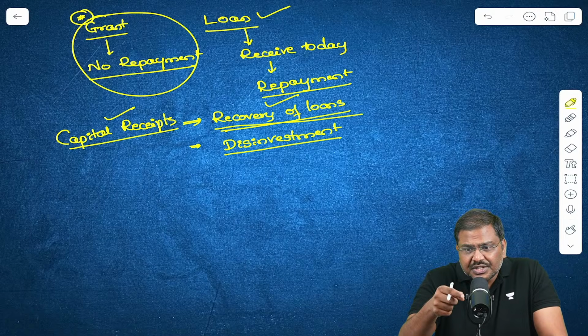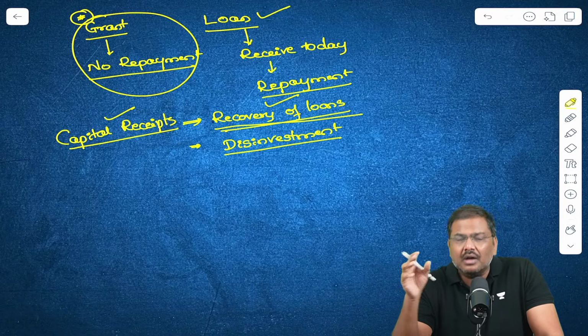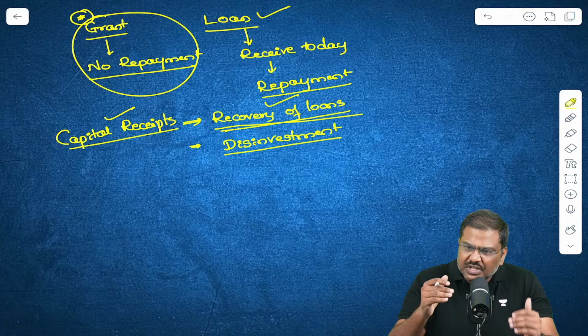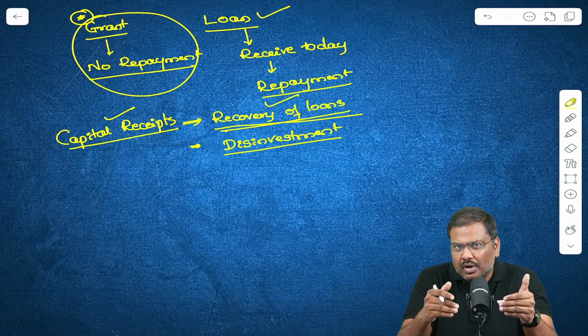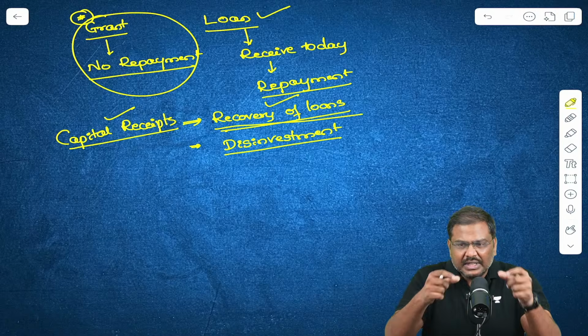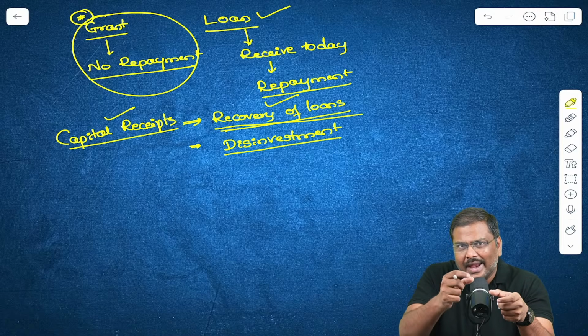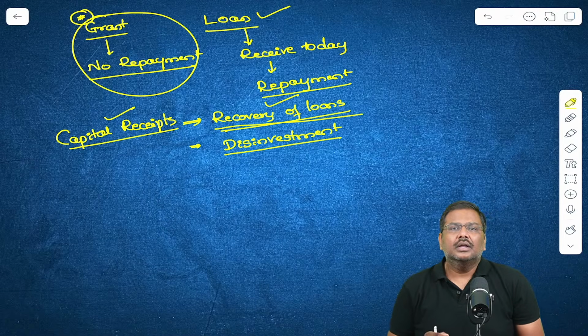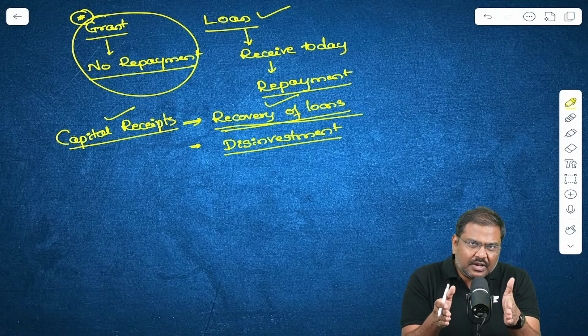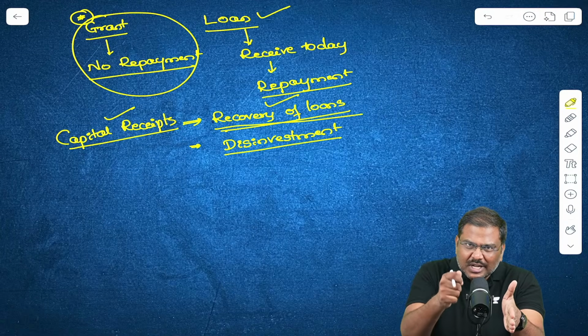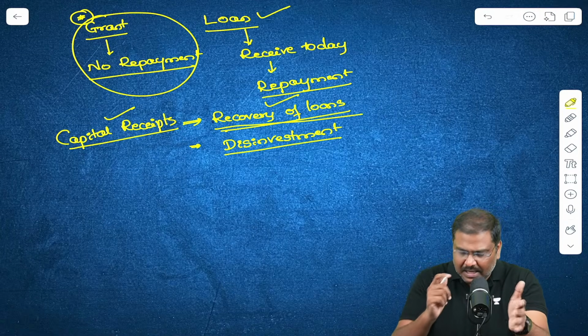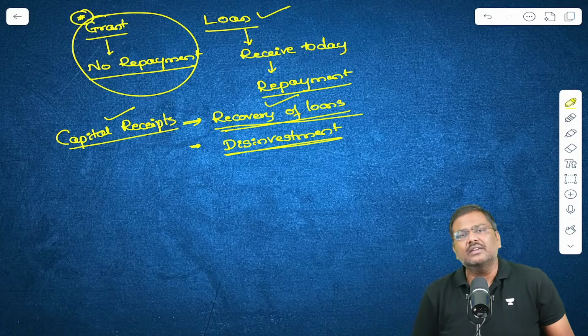Now, the ownership will be sold in the market. How much of the percentage of ownership is sold is left to the government. But the government will sell the ownership of this particular company or the entity in the market. Now, this particular process of selling of ownership to generate revenue, to collect the money, is called disinvestment.